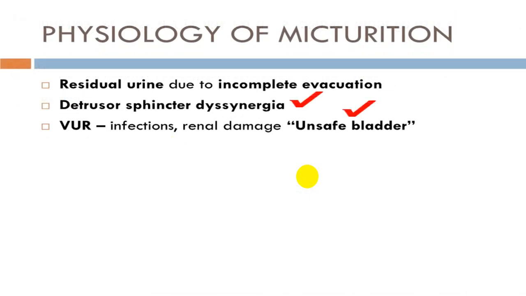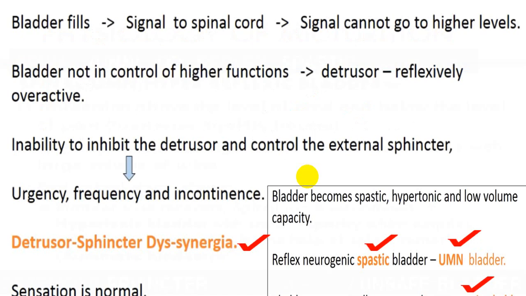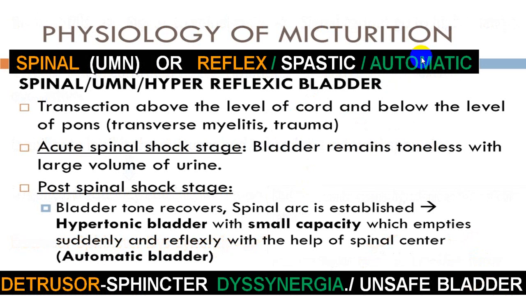So this is also called an unsafe bladder or detrusor sphincter dyssynergia, where voluntary micturition is lost and the person will have involuntary micturition in the form of an incomplete evacuation. There will be some amount of residual urine and it will be reflex evacuation, reflex or automatic.